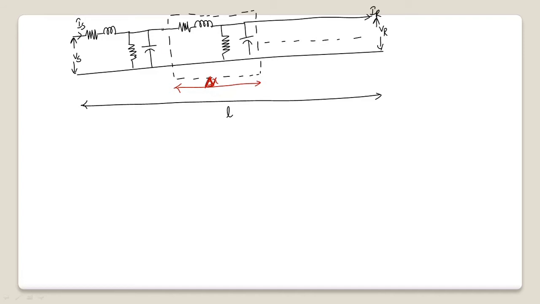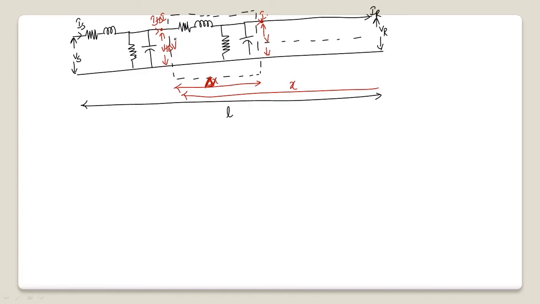The voltage and current exactly entering the delta x section, I will assume as V plus delta V and I plus delta I, and the voltage and current after this element as V and I. Let us assume this element is at a distance of x units, which may be x meters or x kilometers, from the receiving end. The length of this small element is delta x.